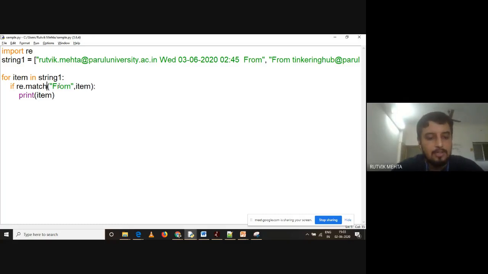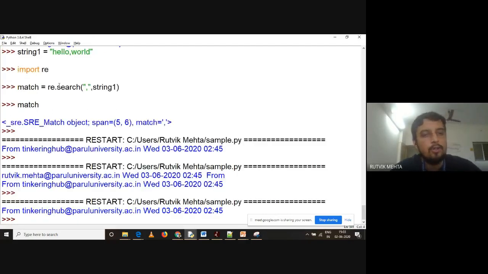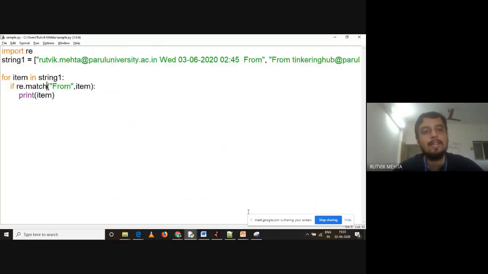Even if I don't write the caret sign in my regular expression, it is showing me one line only. It is not taking this line as a match; it is taking the second element as a match only. That is the difference between search and match.